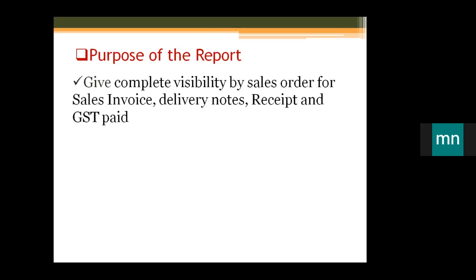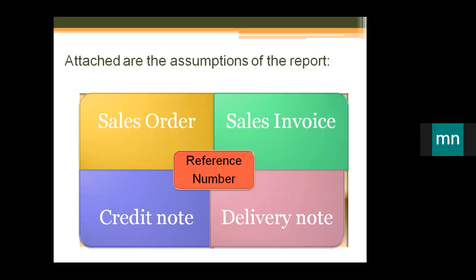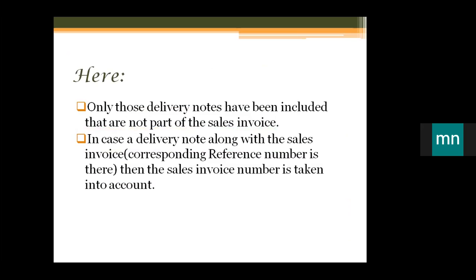So basically, the purpose of the report is to give complete visibility by sales order for sales invoice, delivery note, and receipt, and the GST paid. And it also gives sales order pendency details by the godown. In this report, the assumption is that the sales order, sales invoice, credit note, and delivery note are linked with the same reference number. And only those delivery notes have been included that are not part of the sales invoice. So in case the delivery note comes along with the sales invoice, with the corresponding reference number, then the sales invoice number is taken into account.